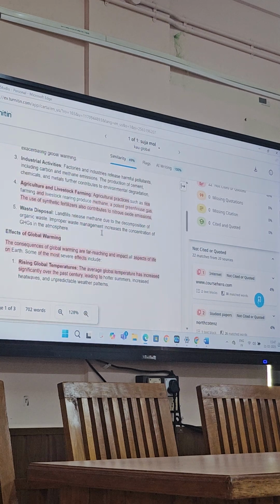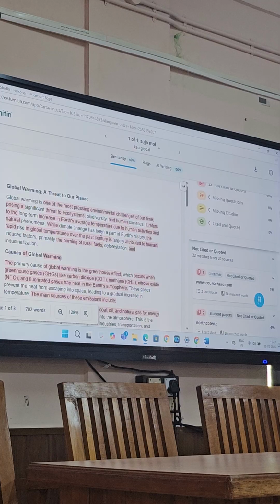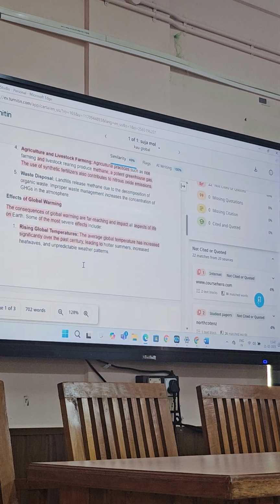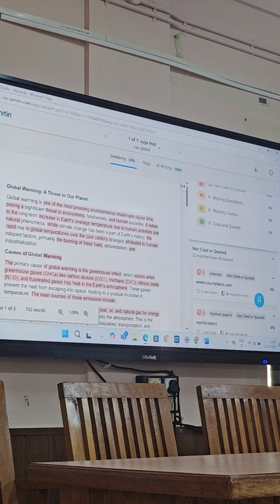What the software does is, it will go to the World Wide Web, other databases, etc. and check for similarity in the submitted content. So you have to identify what is similarity and what is plagiarism. You have to specifically differentiate between these. This warming is not plagiarism, but it's just similarity. Okay, then the effects of global warming is highlighted. It's flagged. So this is only similarity, not plagiarism. And what constitutes plagiarism?